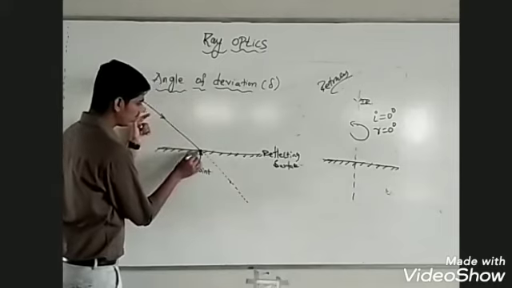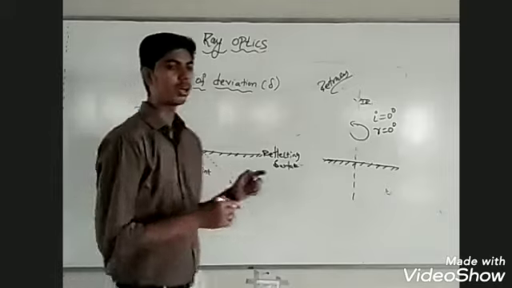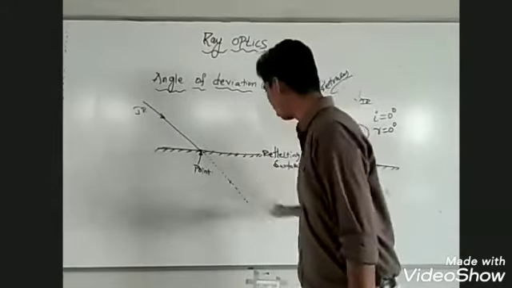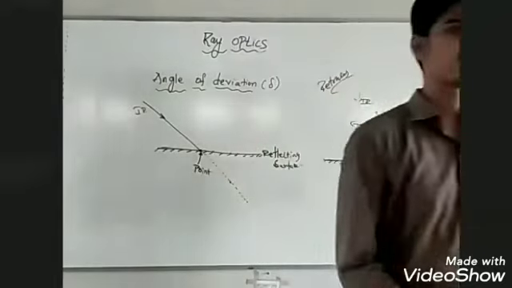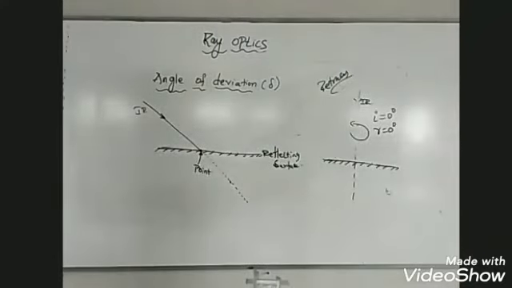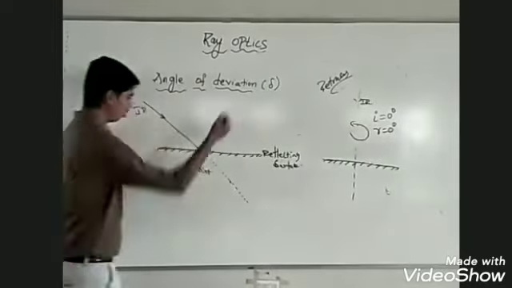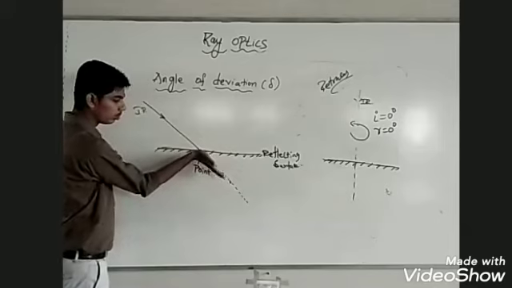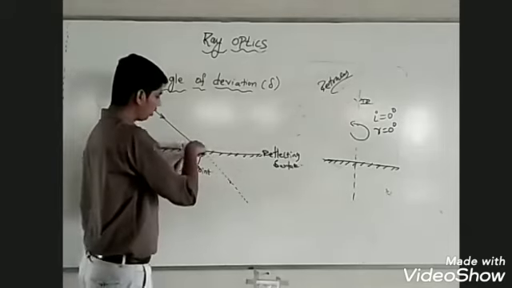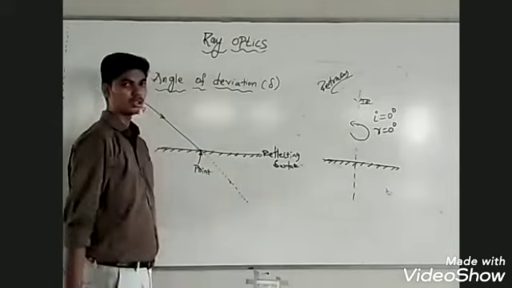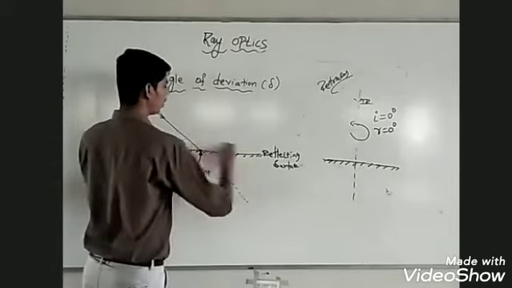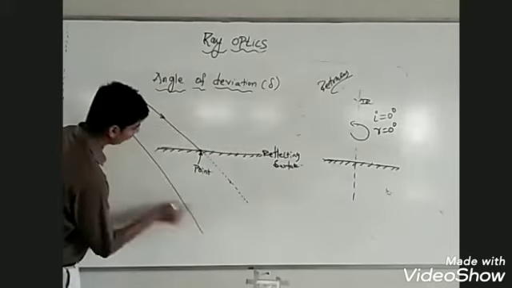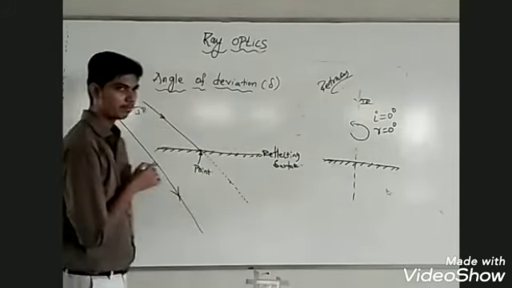But once it is incident at this point, what happens? Does it pass along a straight line, or does it get deviated? This ray is expected to travel along a straight line. It would travel along the same path if this reflecting surface were not there, the ray of light could have traveled along a straight line this way.